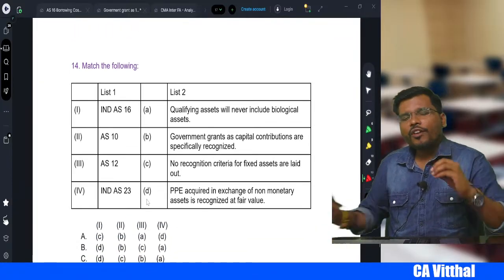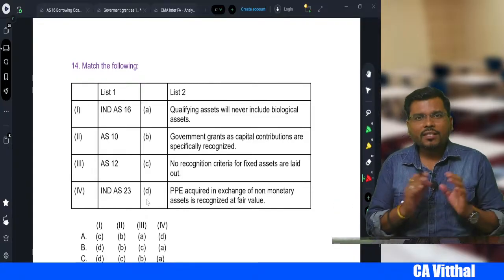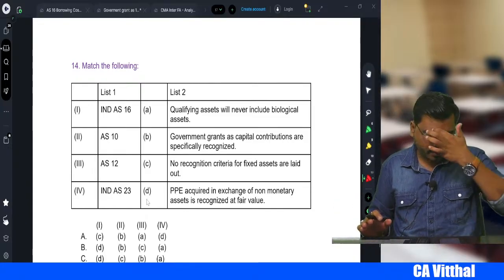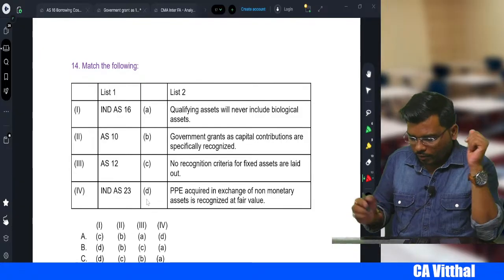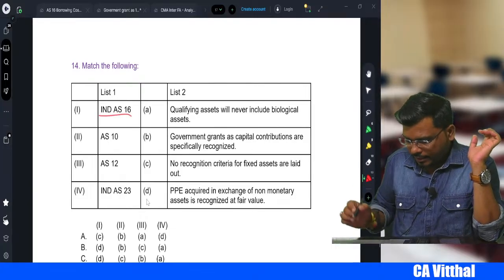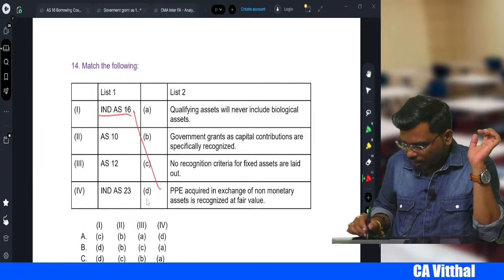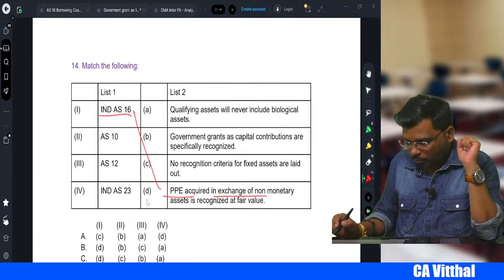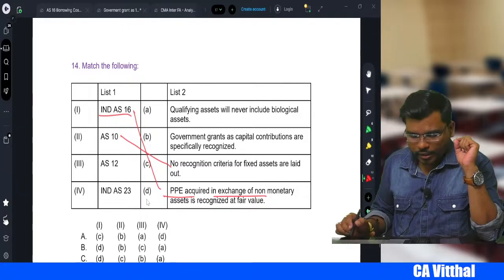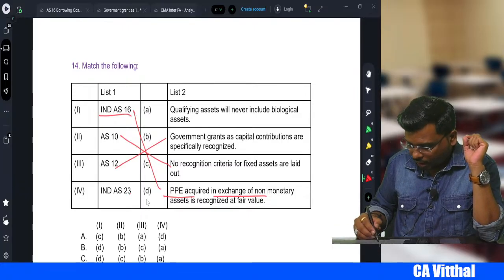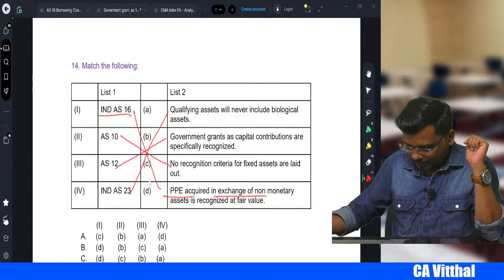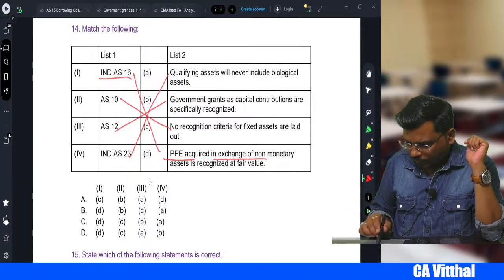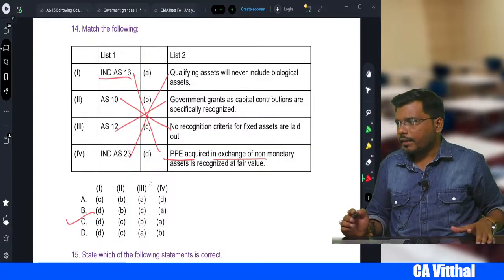Next one. Now match the following. Very rarely they ask like this. Generally I don't expect this type of question in your exam. Anyway, they are asking the last in day 16. Generally it deals with PPE acquired in exchange of non-monetary assets, AS 10, non-recognition criteria given, AS 12 government grant, and qualifying asset will never include the biological asset. If you see any answer here, that is D, C. So option C will be the correct answer.